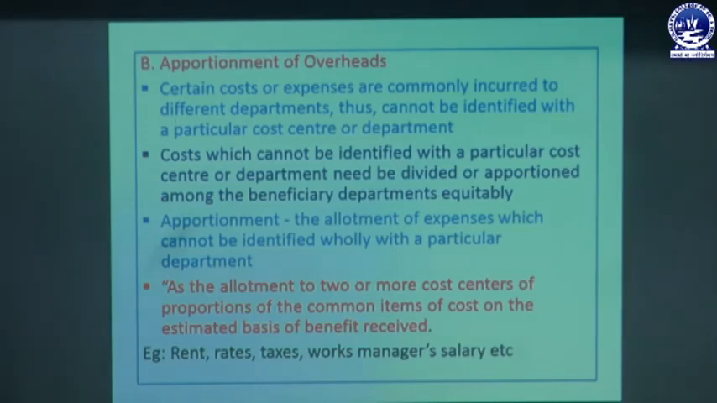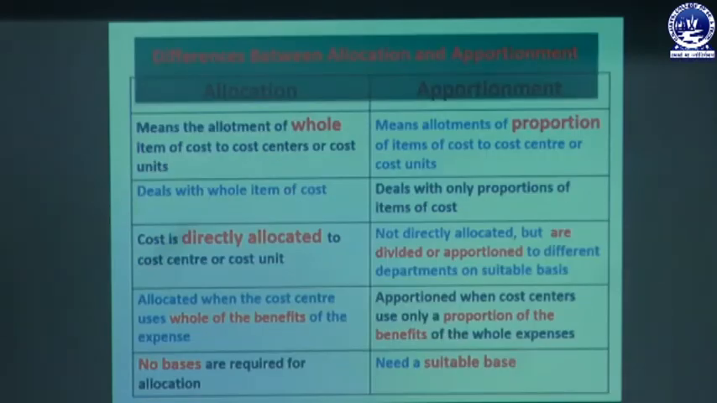Suppose a salary is paid to different work managers. The salary will be divided among all the work managers on some equitable basis, and that is called apportionment of overheads. So what is the basic difference between allocation and apportionment? Allocation means allotment of a whole item of cost to a cost center or a cost unit. That means directly charging the total amount to a different cost center or cost unit.